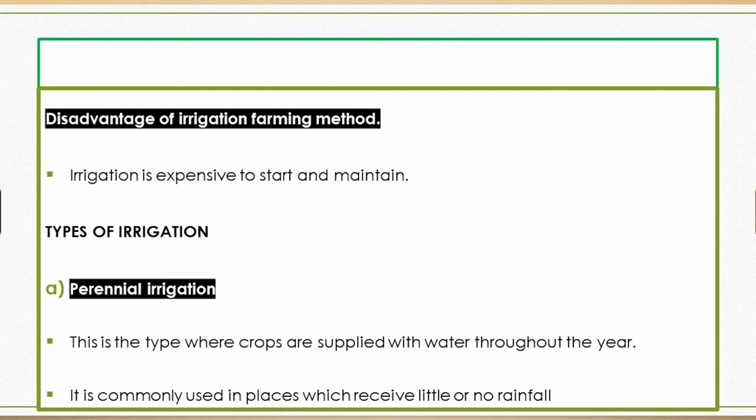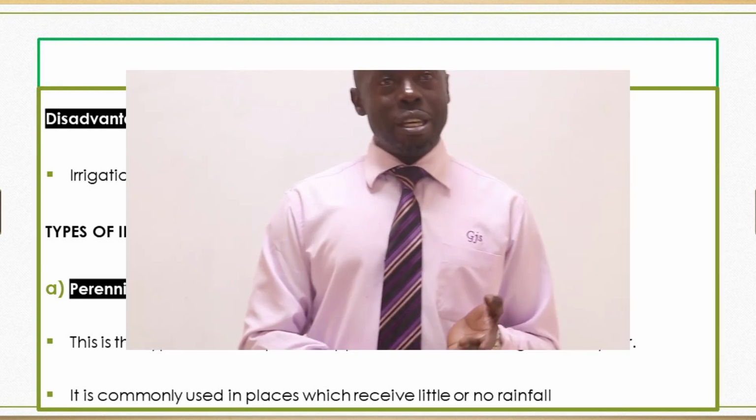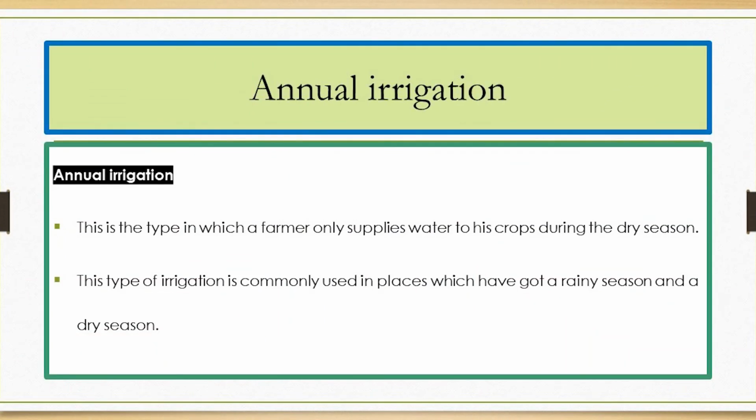One is perennial. Perennial is applied in places where the area is dry. So the irrigation is carried out time after time because there is continuous supply of water to the garden. Somebody may just have to stop the water some parts of the day, but almost all the parts of the year. And yet the second type, the annual irrigation, is only done in the dry season, and in the wet season we receive the rains naturally.